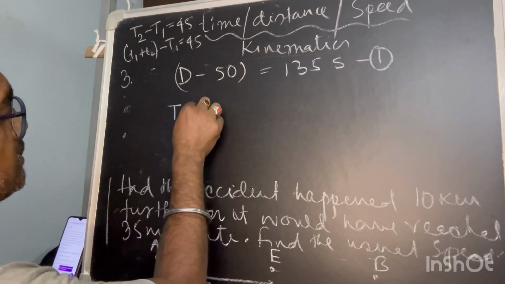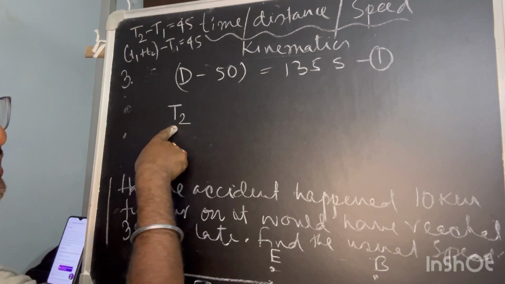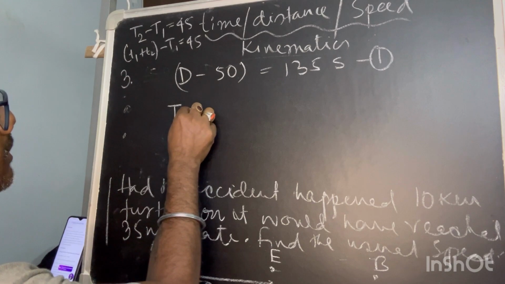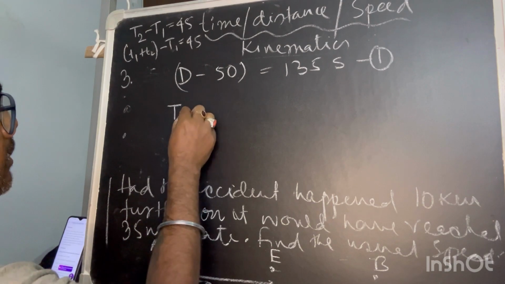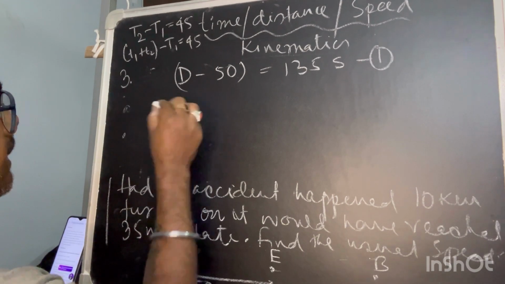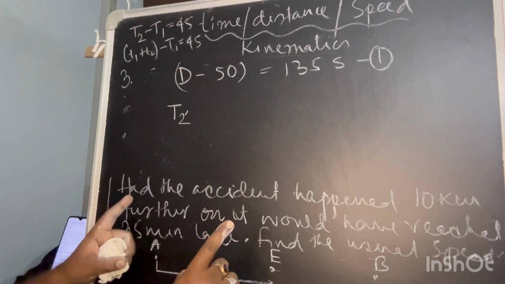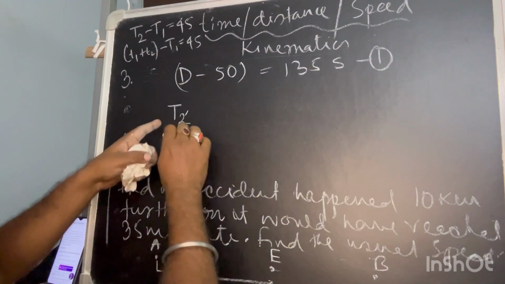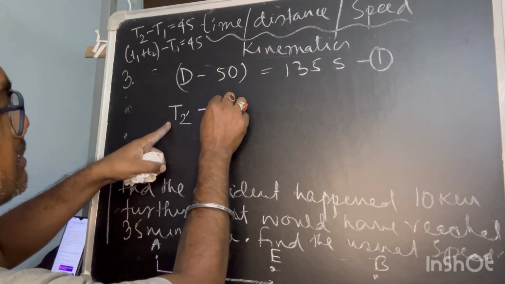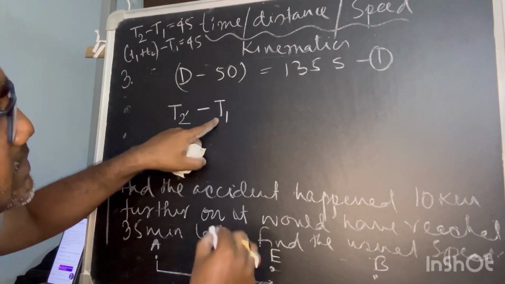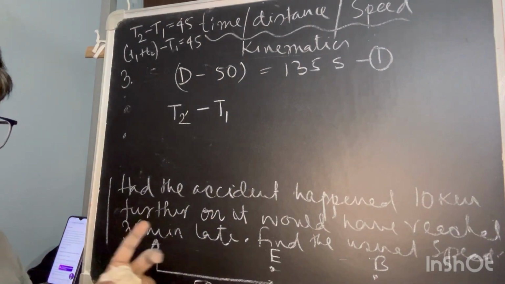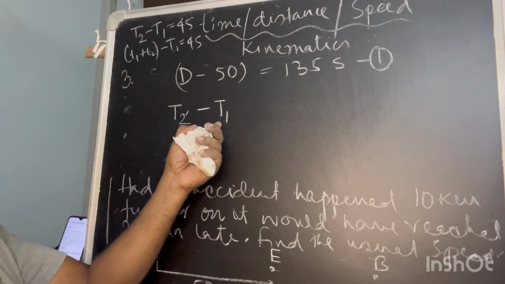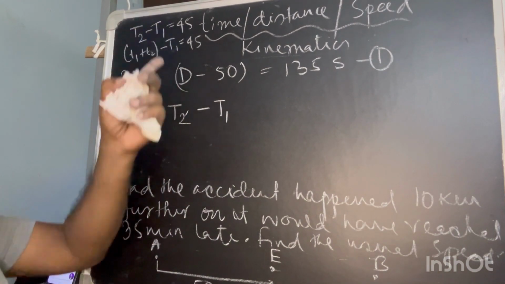T2 for the journey when the accident has happened, for the second case. I will take T2 dash, where the accident has happened 10 kilometer further, so I am distinguishing this with T1. T1 will be the same because it is the pure journey, with the usual speed the train is going. So T1 will be the same as T1 here.